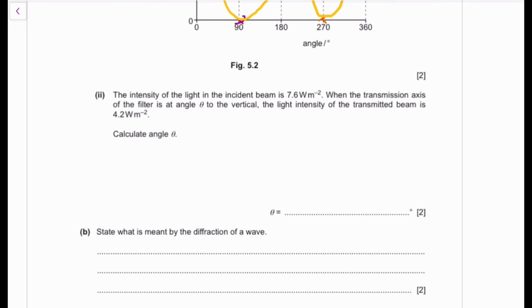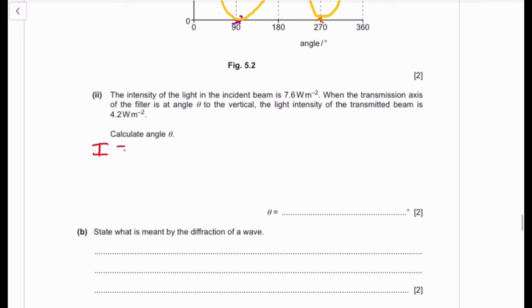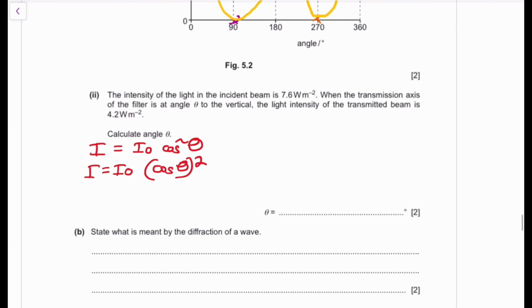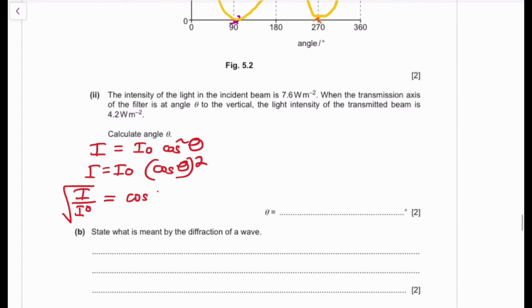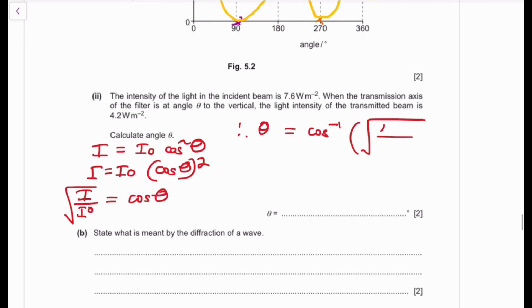But basically, Malus's law says that the intensity that you get out is equivalent to I naught cos squared theta. Cos squared theta actually means cos theta, squared. This is a very, very important distinction for you to make, right? So I over I naught, the square root of that is going to be equivalent to cos theta. Therefore, the angle theta is going to be arccos of the square root of I over I naught, which is going to be, in this case, I, the one you transmit, 4.2.